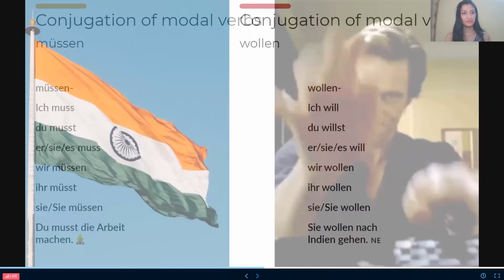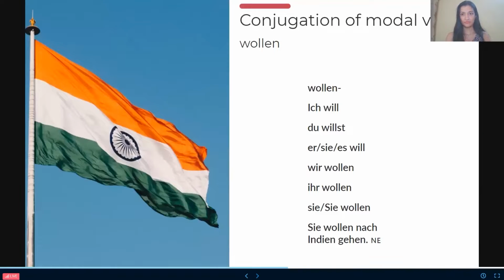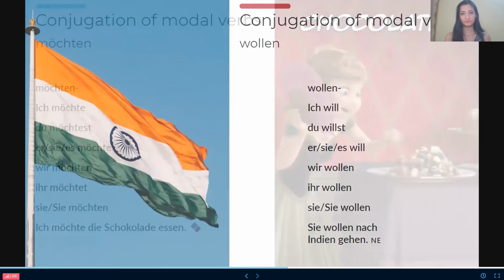Okay. Now the fifth one is wollen. Ich will, du willst, es will, wir wollen, ihr wollt, sie wollen. For example, sie wollen nach Indien gehen, which is like they wish to go to India. Okay, so people, here you can see it by the Indian flag as well.